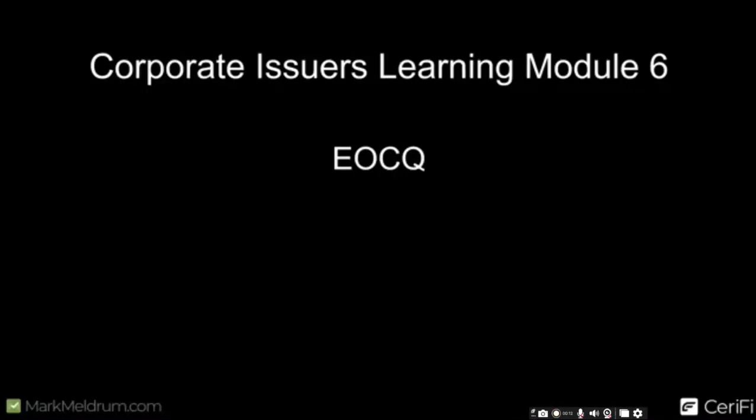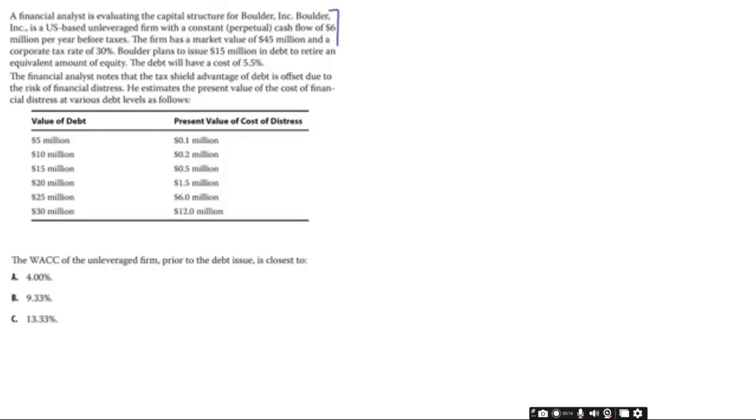Capital structure. And the first four we get all revolve around this little scenario here. A financial analyst looking at Boulder Inc. We are asked initially the WACC of the unleveraged firm, so no debt, prior to the debt issue is closest to, so we clearly don't need this bit for the first question. What are we told? A financial analyst is evaluating the capital structure for Boulder Inc.